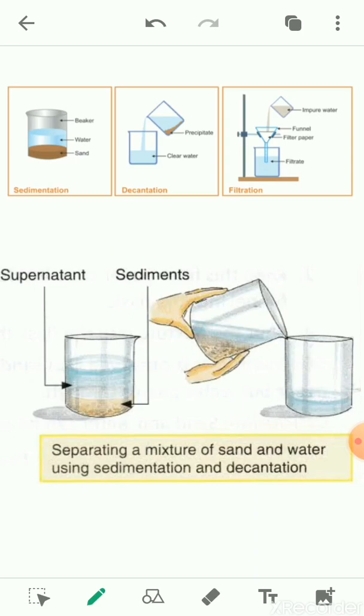So you have seen that the pulses which are washed in our home, when these pulses are kept in a bowl of water, then what happens? You'll see that these pulses settle down. Why? Because the pulses are heavier than the water.